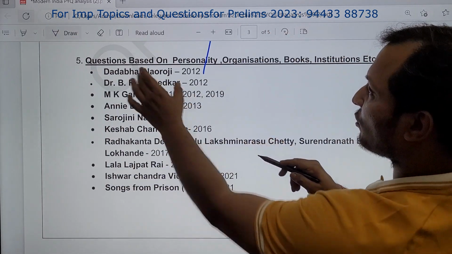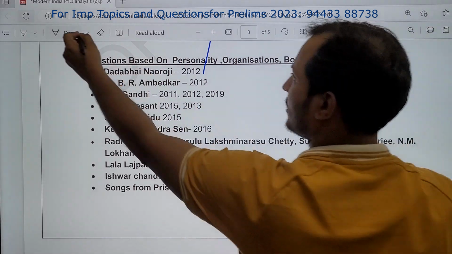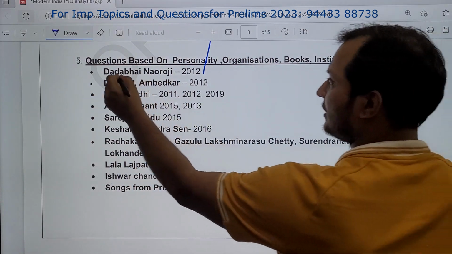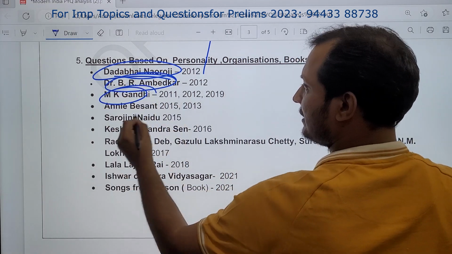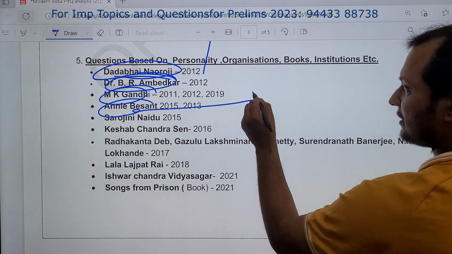You see here questions based on personality. Very important. Questions based on personality. You see Dadabhai Naoroji, B.R. Ambedkar, Mahatma Gandhi, Annie Besant. This year Annie Besant is very important.